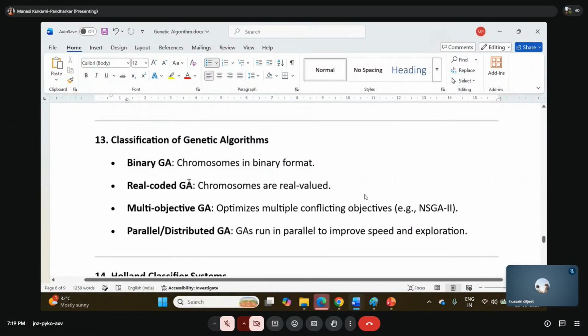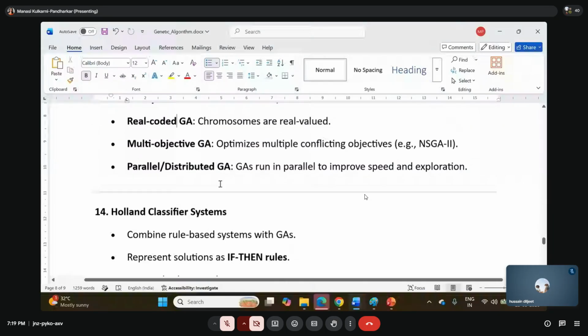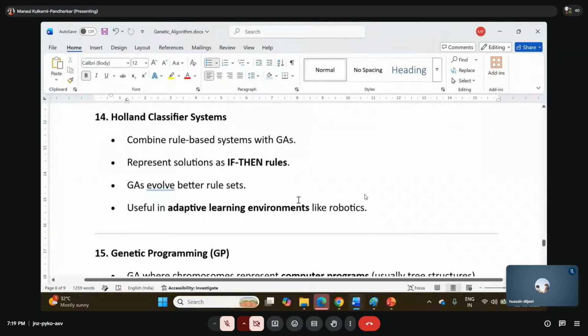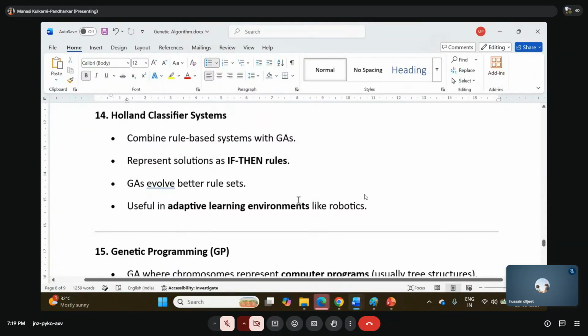So genetic algorithms also have classifications, like binary GA, real coded GA chromosomes, multi-objective GA, okay, that is to optimize multiple conflicting objectives, parallel and distributed GAs. Then there are Holland classifier systems, which combine rule based systems with the GA, so it represents a solution as if-then-else rules. Normally it is used in the traditional algorithm, but not necessary.